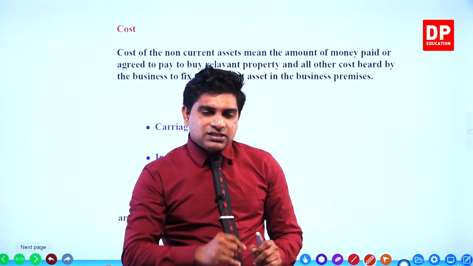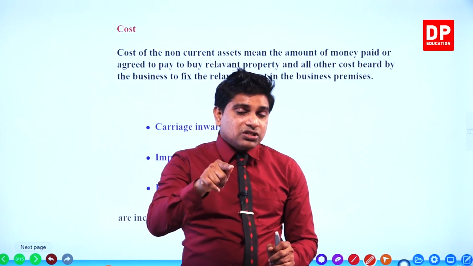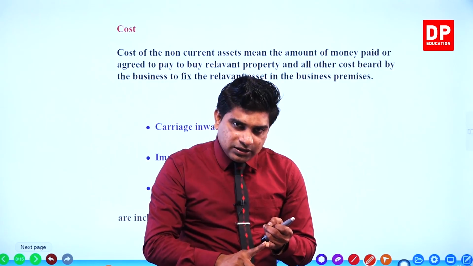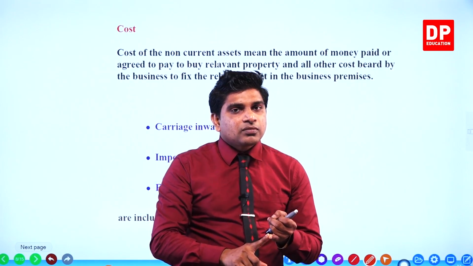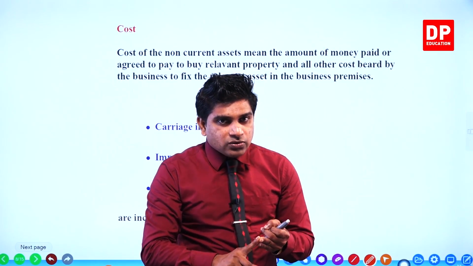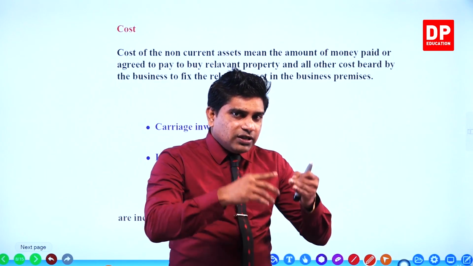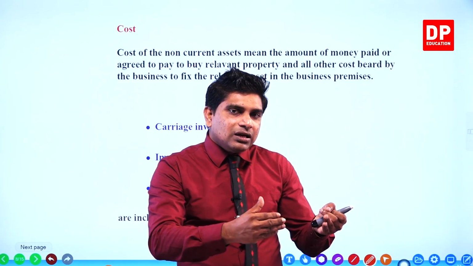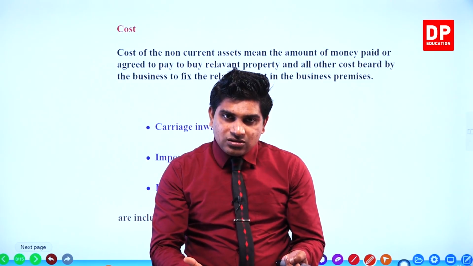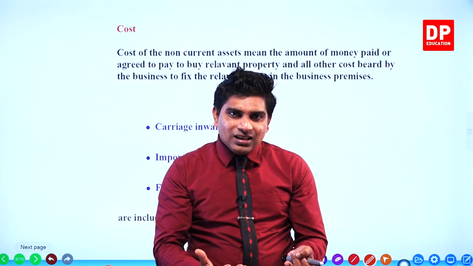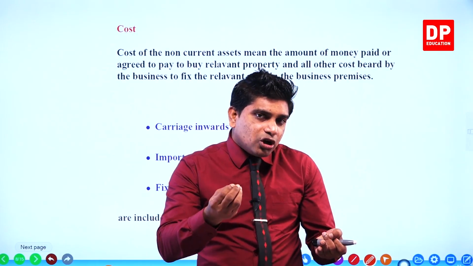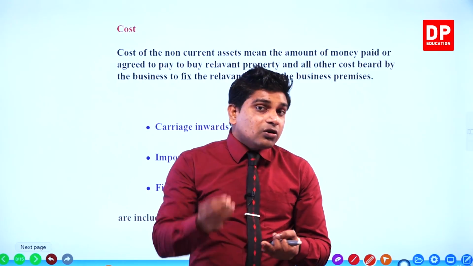You must remember this. Sometimes in the questions, they will give paid to the supplier 100,000, carriage inwards 10,000. Carriage inwards means after purchasing that non-current asset, you have to bear the transport cost, right? That transport cost, carriage inwards, is also to be added to the cost.